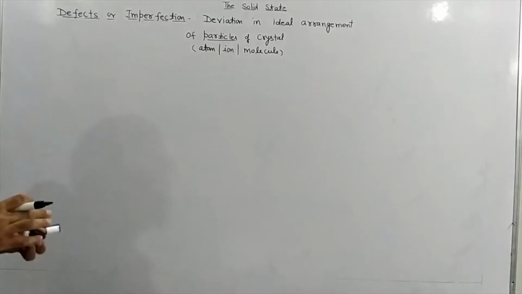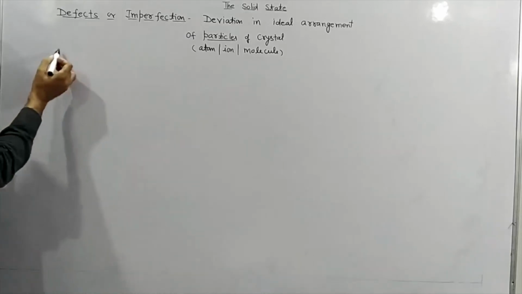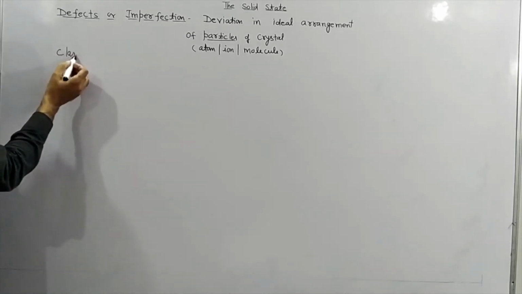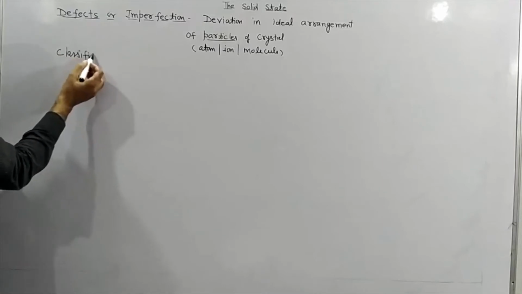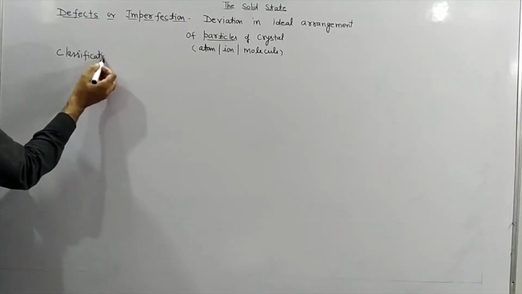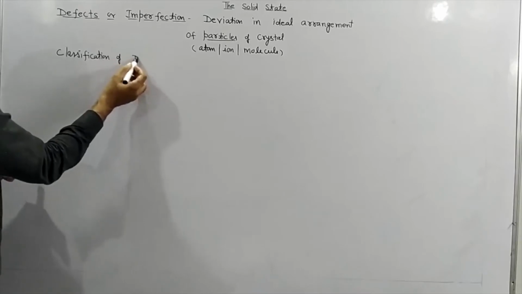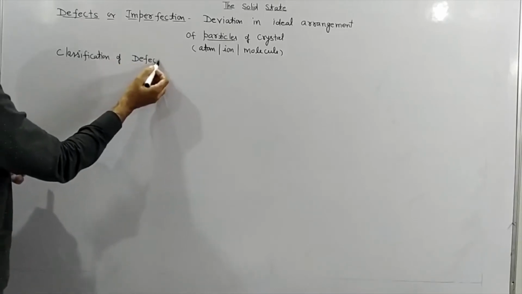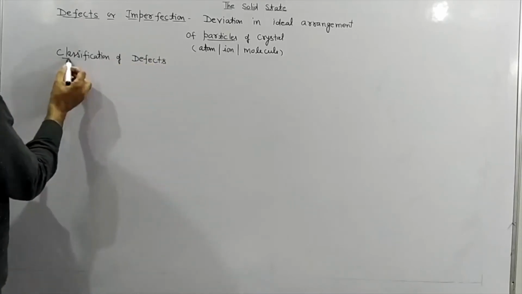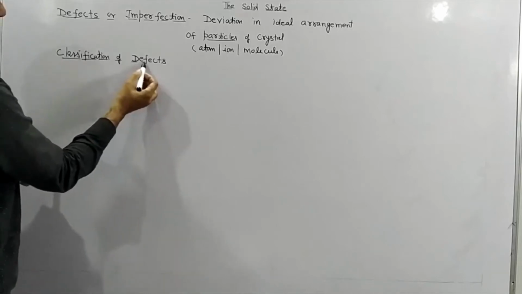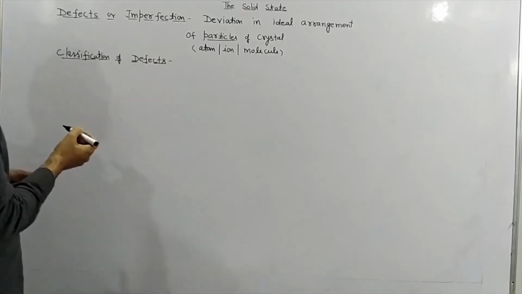So how can we classify these defects? Classification of defects. This is a very important topic for you, for your CBSE board as well as for entrance examinations.